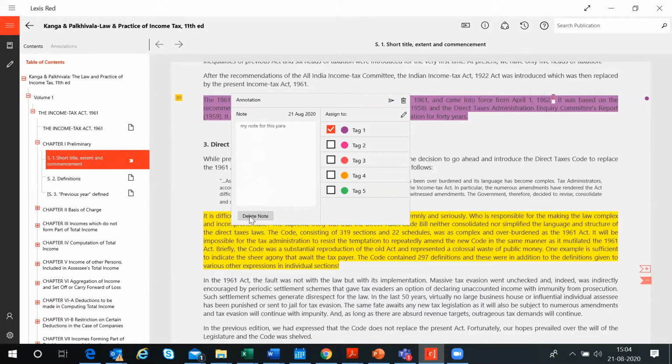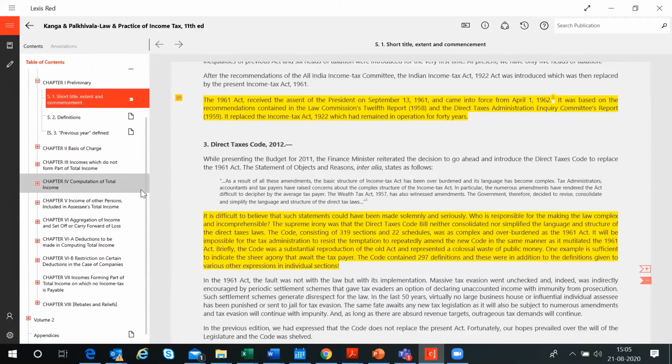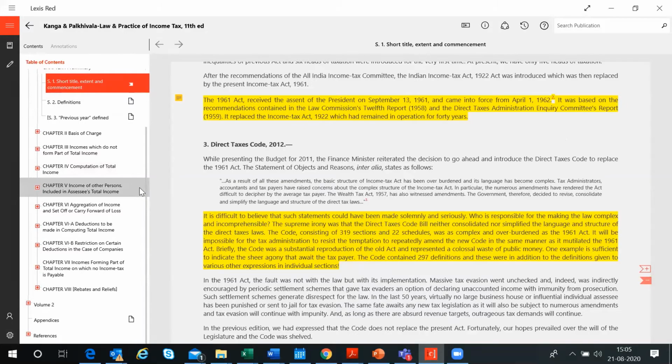If you want to delete it, you can delete the note from here, or you can click on this particular delete icon and delete the portion. If you want to change the color, you can also do that from here, or remove the color, you can do that from here. So this is simple reading through your book, and you can go from one chapter to the other from the TOC, or you can also scroll through the TOC like this and read.